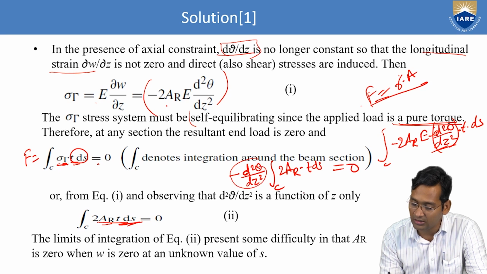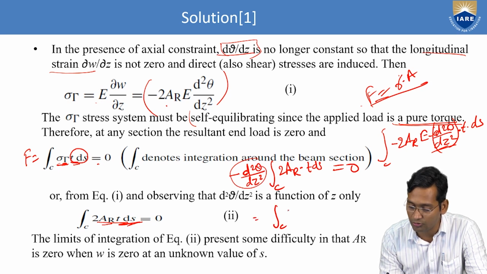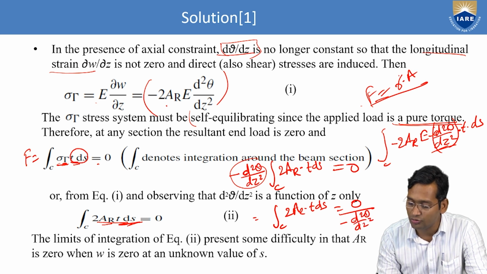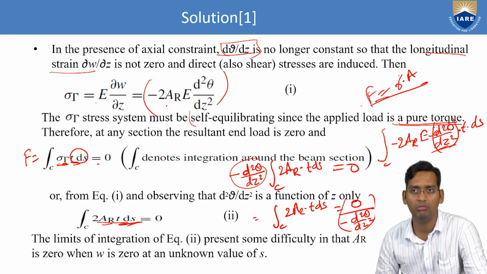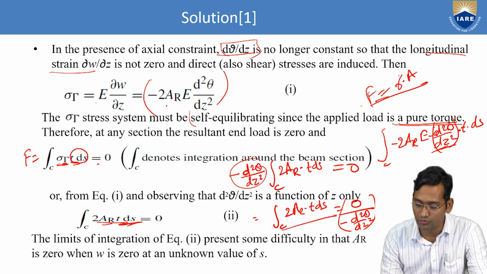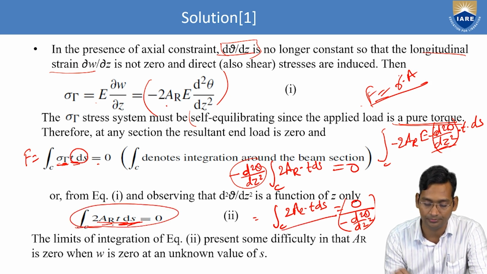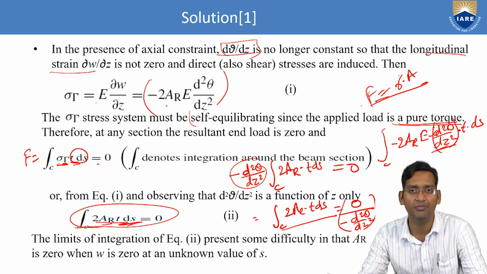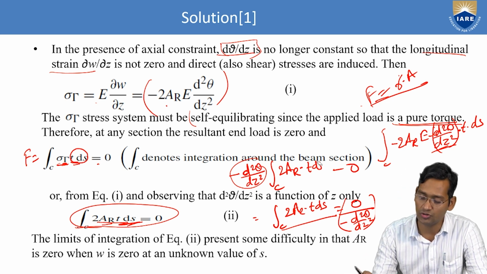Taking this to the other side, we get the integral of C 2AR into TDS equals 0 by minus d2 theta by dz square. So 0 by something, again that will be 0. Hence the integral of C 2AR TDS equals 0.